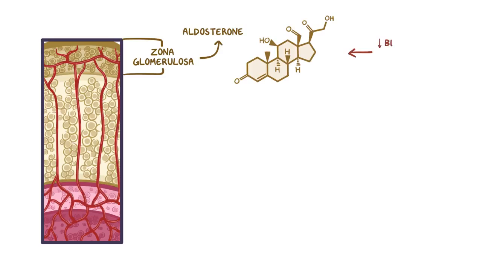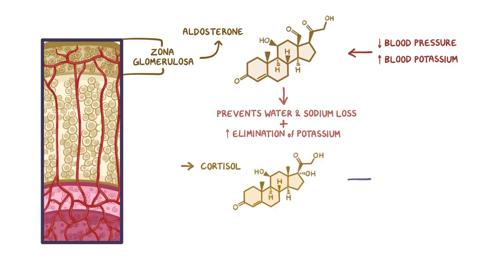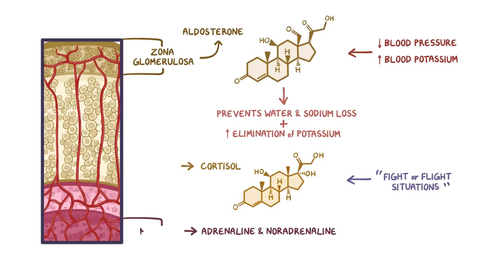Aldosterone is secreted when there's low blood pressure, or when there's too much potassium in the blood. Upon release, aldosterone prevents loss of water and sodium in the urine, and increases the elimination of potassium. Cortisol is also known as the stress hormone, and it's secreted during fight or flight situations, along with adrenaline and noradrenaline, which are secreted nearby in the adrenal medulla.